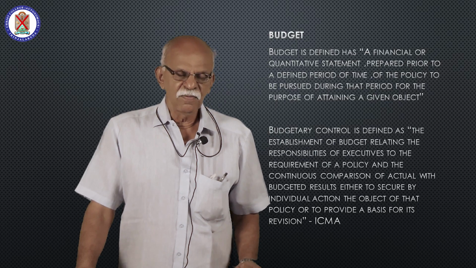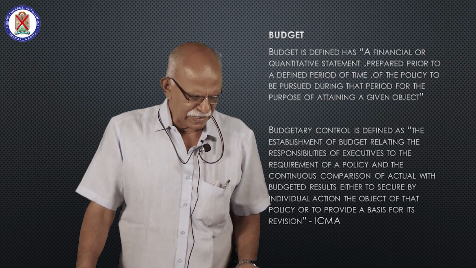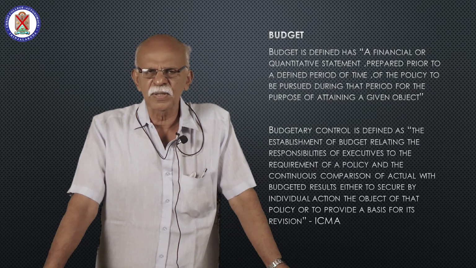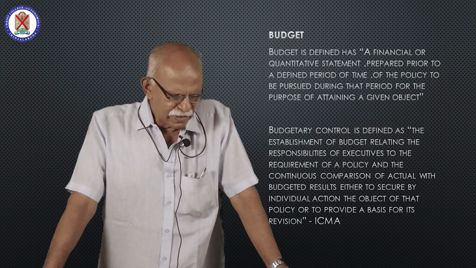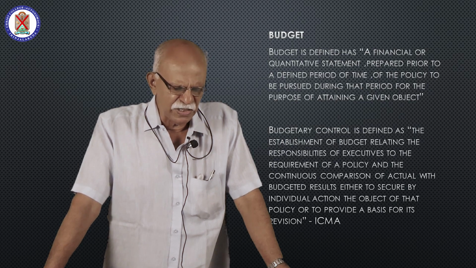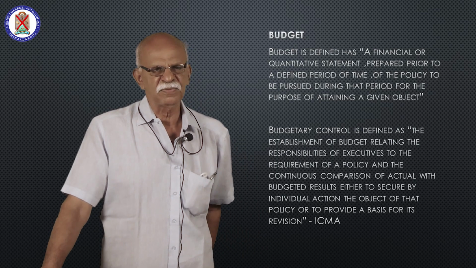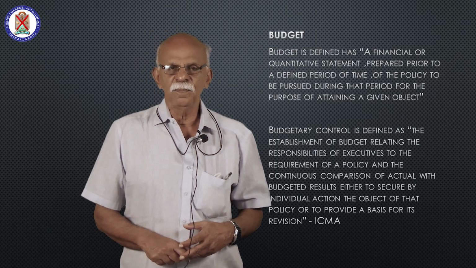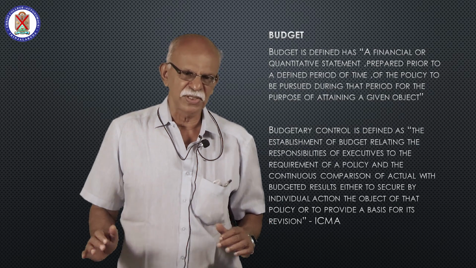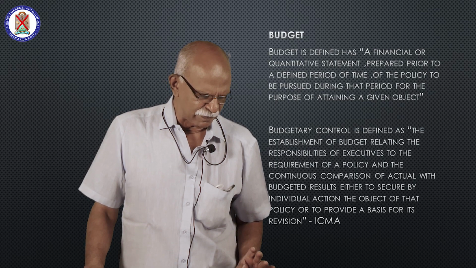The establishment of budgets relating to the responsibilities of executives to the requirements of a policy, and continuous comparison of actual with budgeted results, either to secure by individual action the objective of that policy or to provide a basis for revision. I think you will have a clear idea only when I split that definition into certain parts. The first step in budgetary control is establishment of budgets.